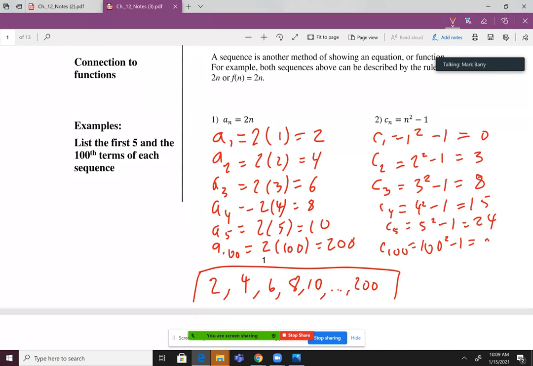So this would be 9,999. So my list here would be 0, 3, 8, 15, 24, 9999. Beautiful. Great list of numbers we got going there, right?